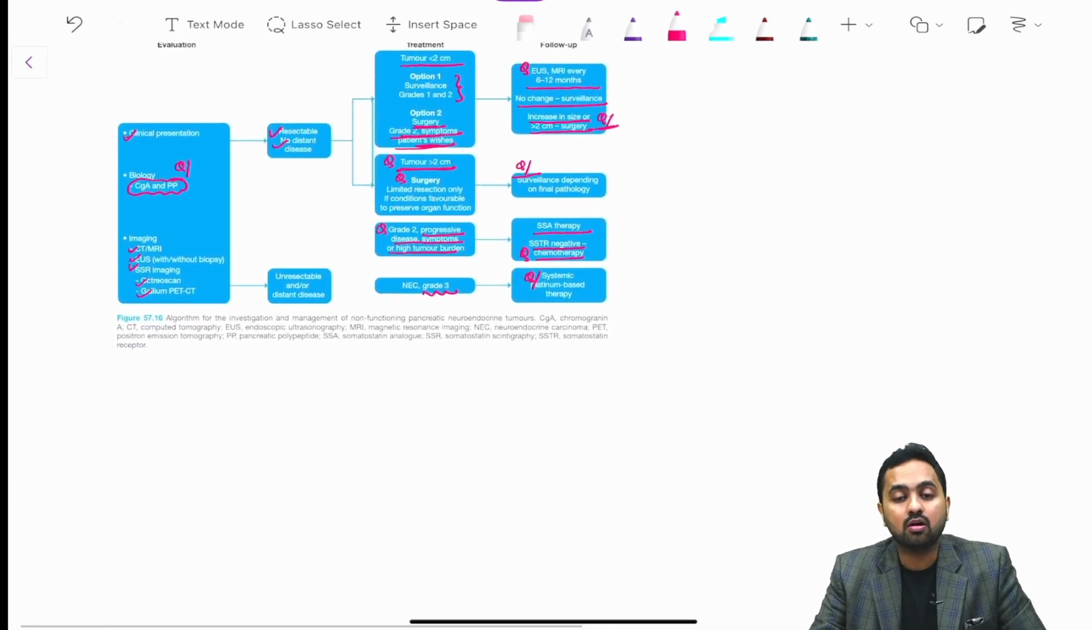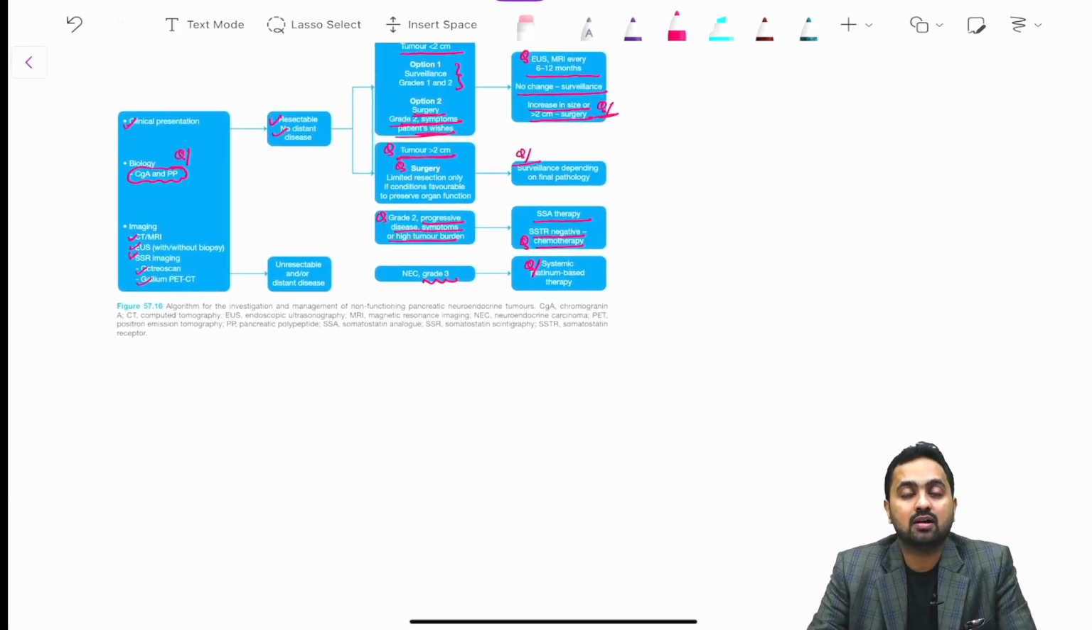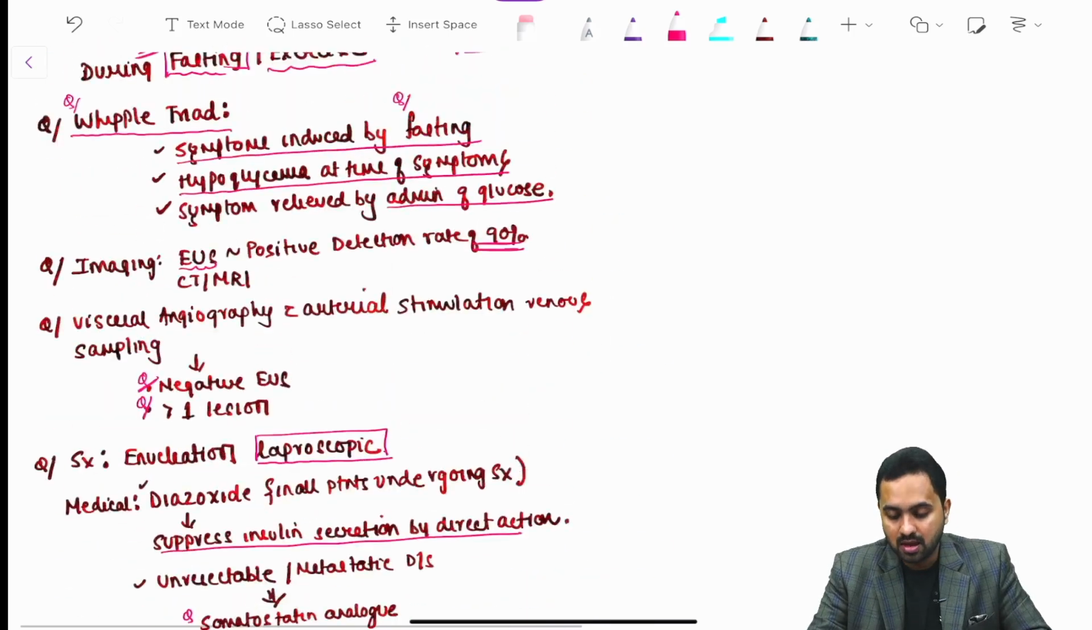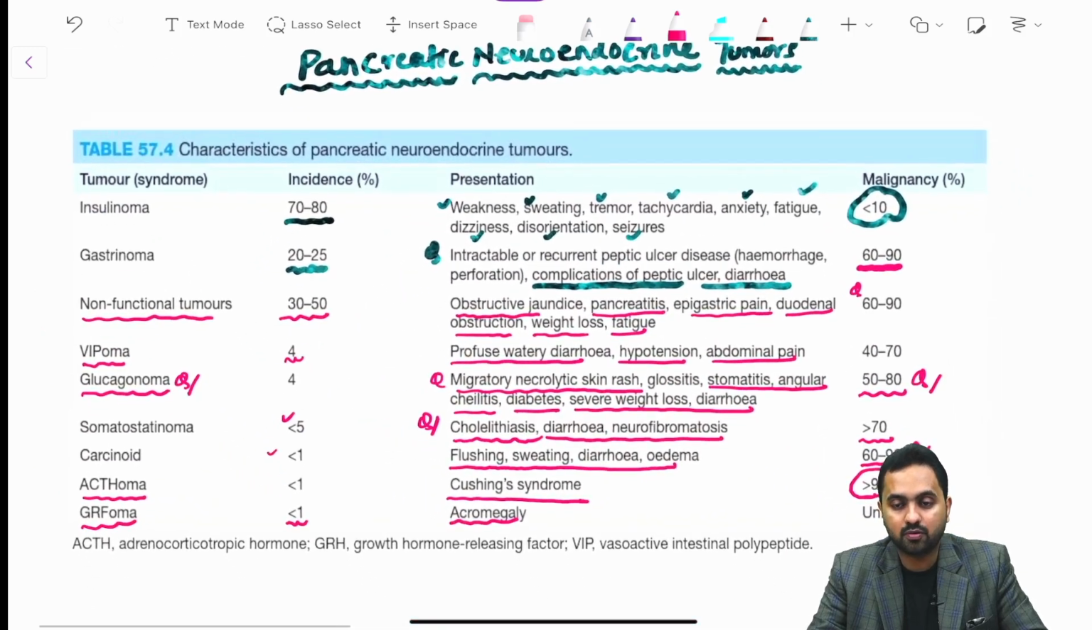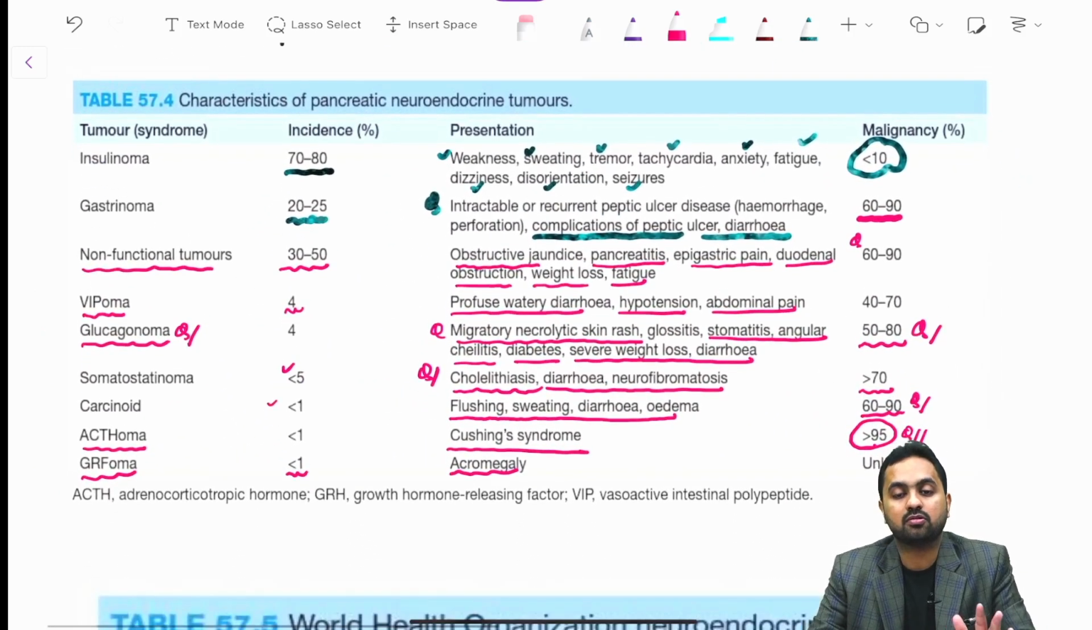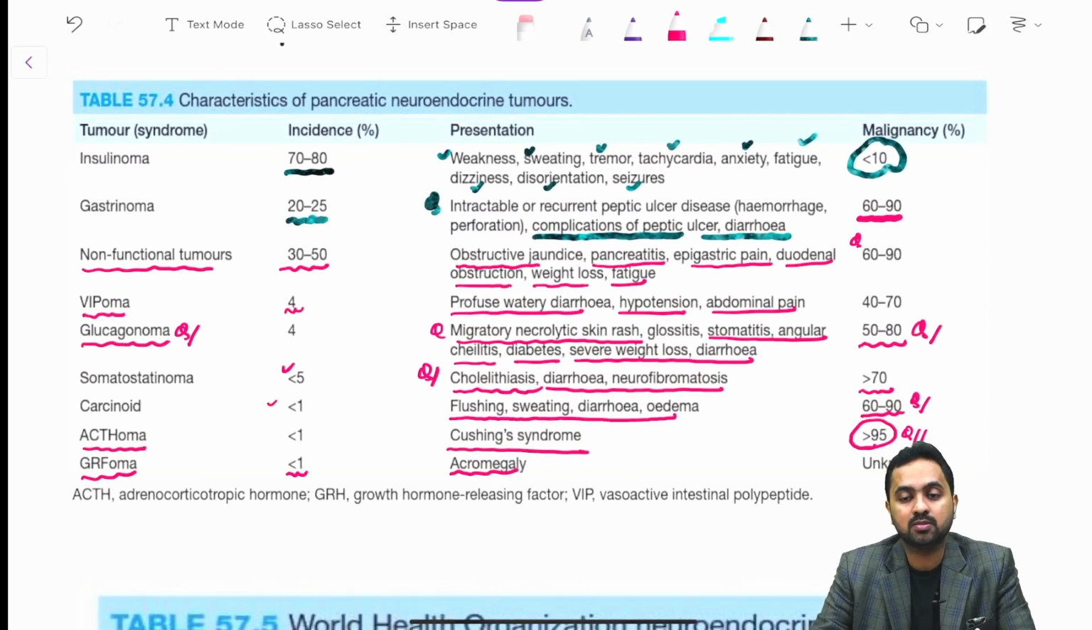So this ends the discussion of our pancreatic neuroendocrine tumors, where we have discussed all the important points. So please do remember in detail regarding your insulinoma and gastrinoma, and most importantly this table over here, which is going to solve your maximum questions of your pancreatic neuroendocrine tumor with the classical features as presentation over here, right.